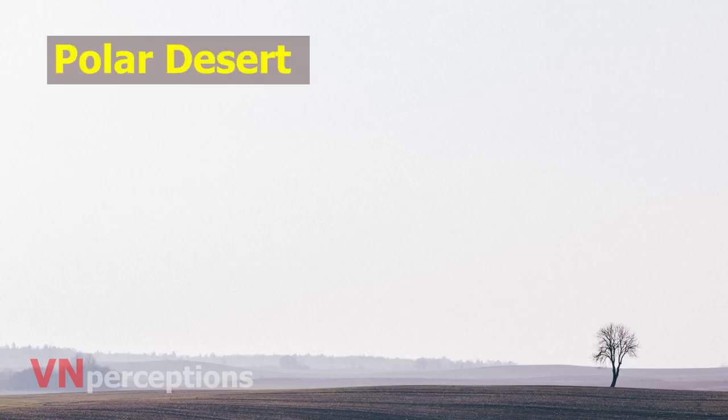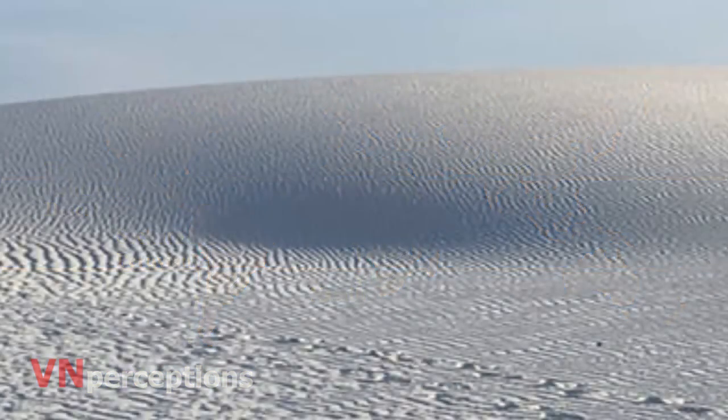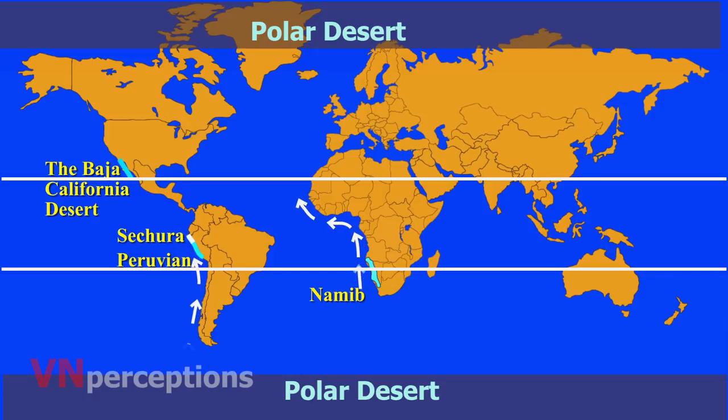In polar deserts, the annual precipitation is less than 250 millimeters and the mean temperature during the warmest month is less than 10 degrees Celsius. Polar deserts on the earth cover nearly 5 million square kilometers and are mostly bedrock or gravel plains. Snow dunes occur commonly in areas where precipitation is locally more abundant. Temperature changes in polar deserts frequently cross the freezing point of water.